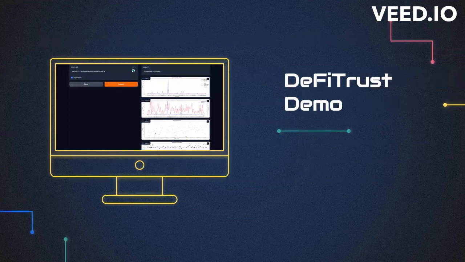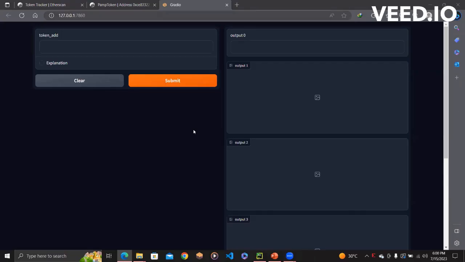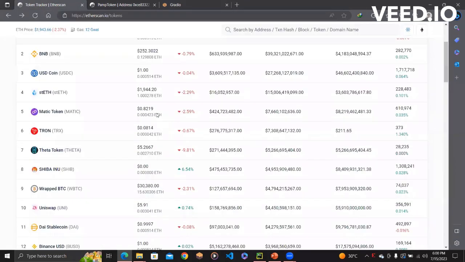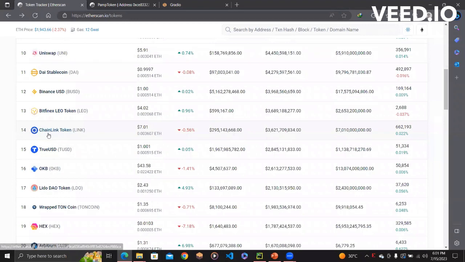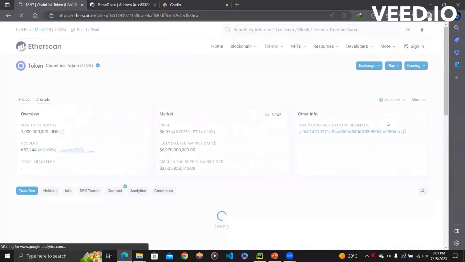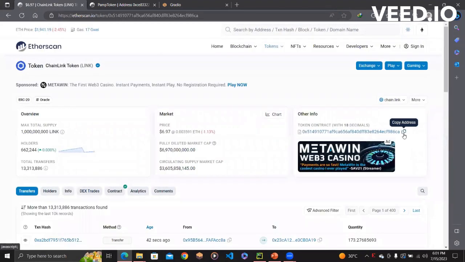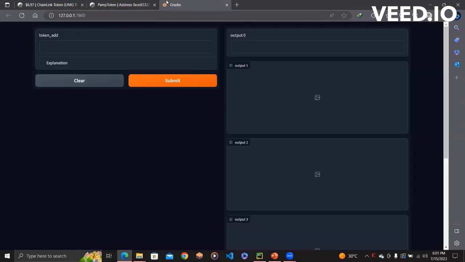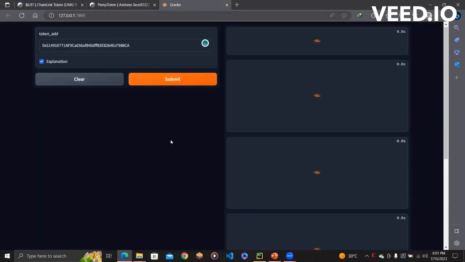Now we will see how we can use this framework in real-life situations with DeFi tokens. Right, so this is the interface of the framework. You can go to Etherscan and select a token such as Chainlink, copy its address and paste it here. And you can take these explanations to get the machine learning explanations using diagrams.